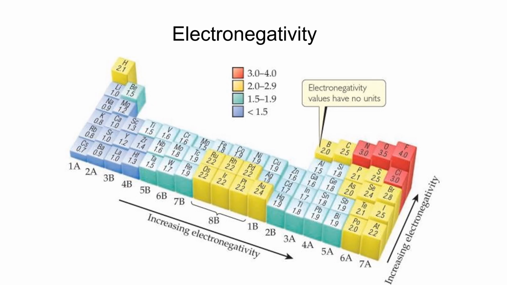On the flip side, the alkali earth metals and alkali metals have really low electronegativities because they only have 1 or 2 valence electrons. So they would rather lose their electron to fulfill the octet rule than try and gain 6 or 7 electrons. Electronegativities help us determine what type of bond can form for different elements.